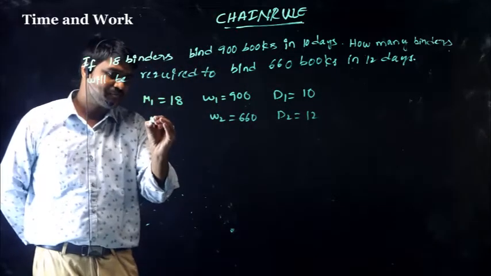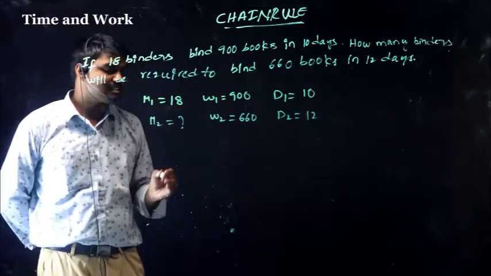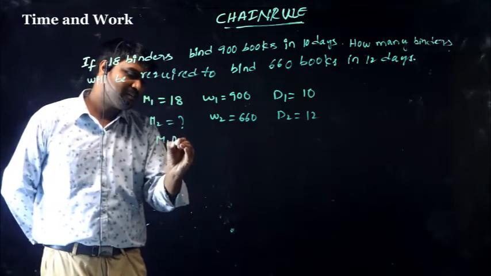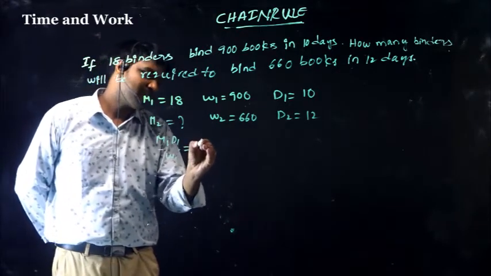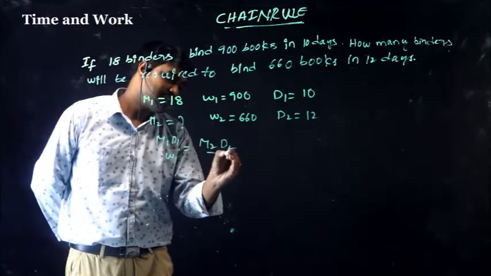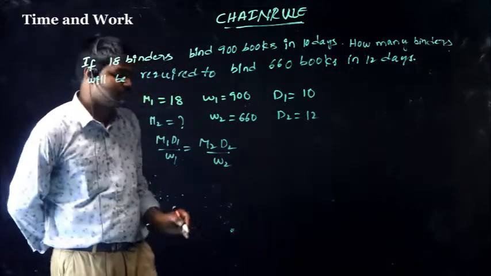He is asking M2. So M1 D1 by W1 equals M2 D2 by W2.